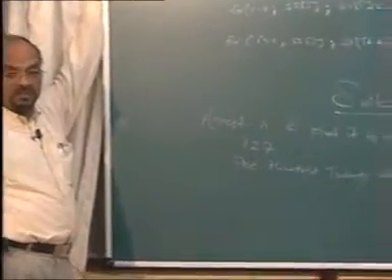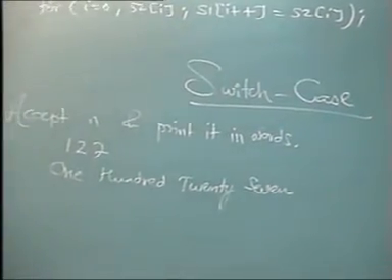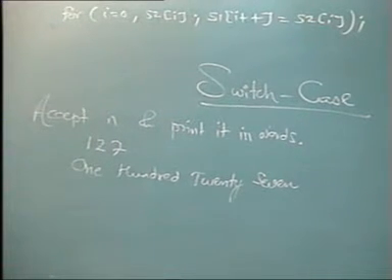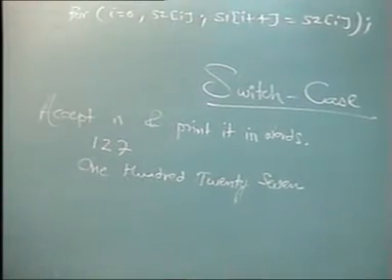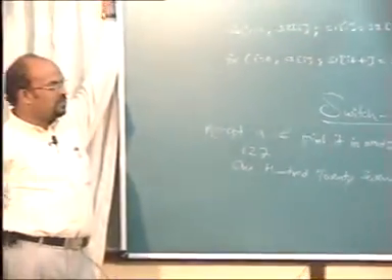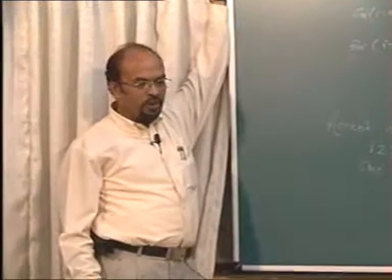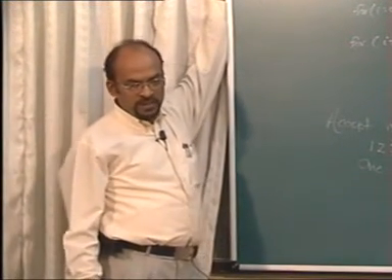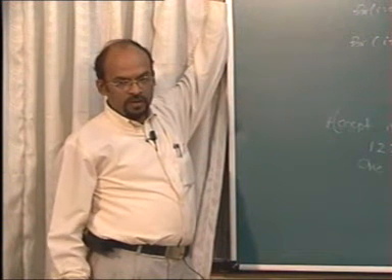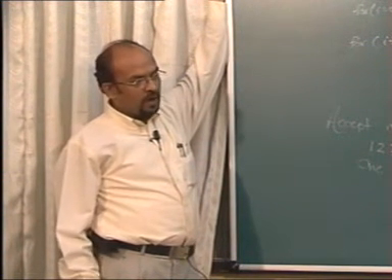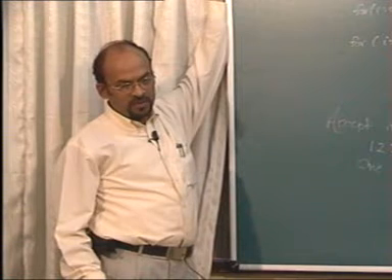And now that we have studied even arrays, I want you to make use of arrays also in this, so that our job will be simpler. We know that under any circumstances the given number cannot be more than 5 digits because of the limitations of integers. So we will restrict ourselves to integers. Maximum number that could be printed is 32,767 if it is a signed integer. Unsigned integer, it will be 65,000.